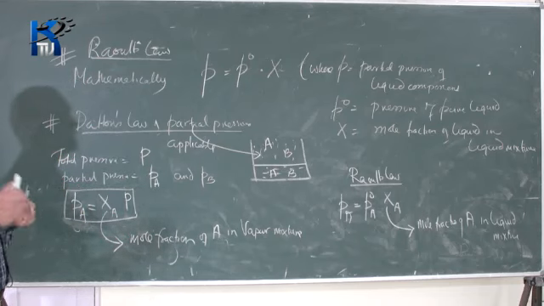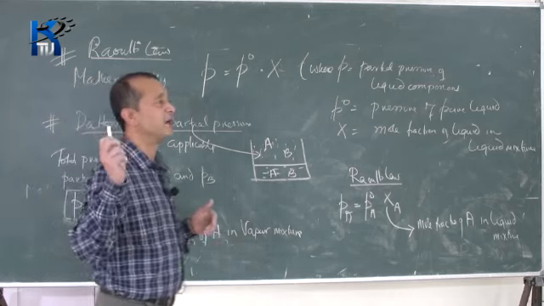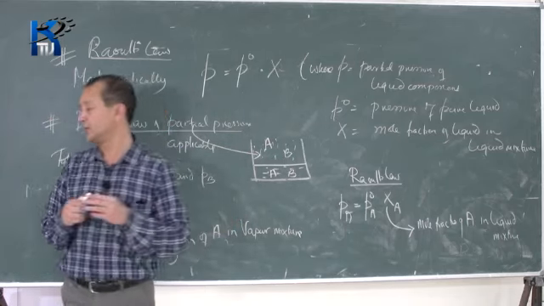Okay, so we will take up one question on Raoult's law.